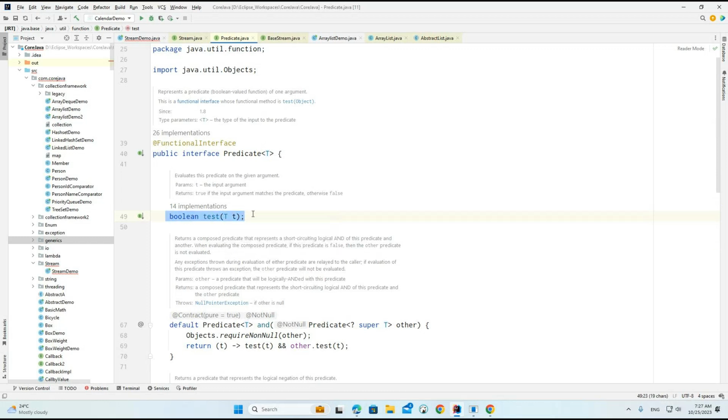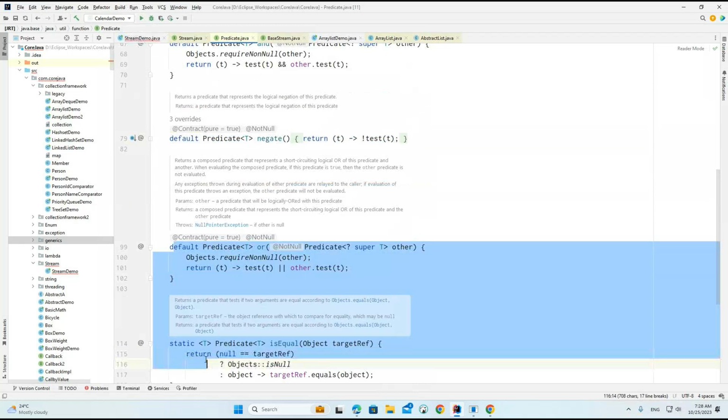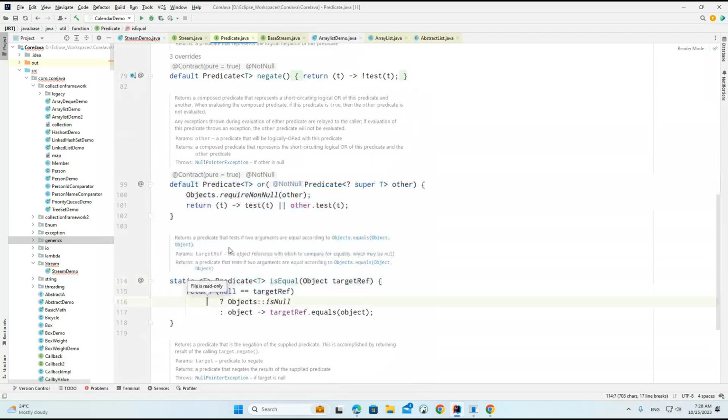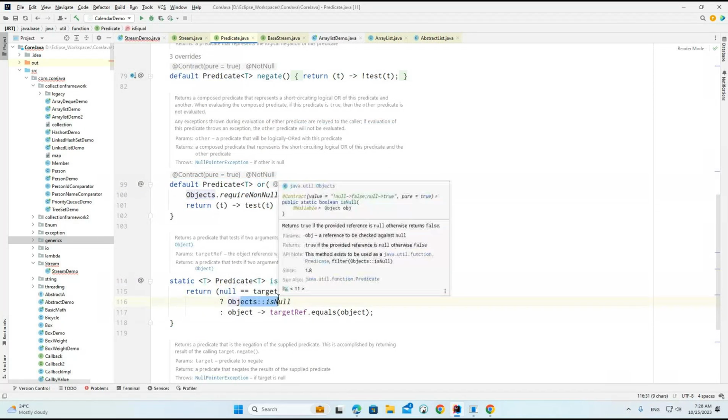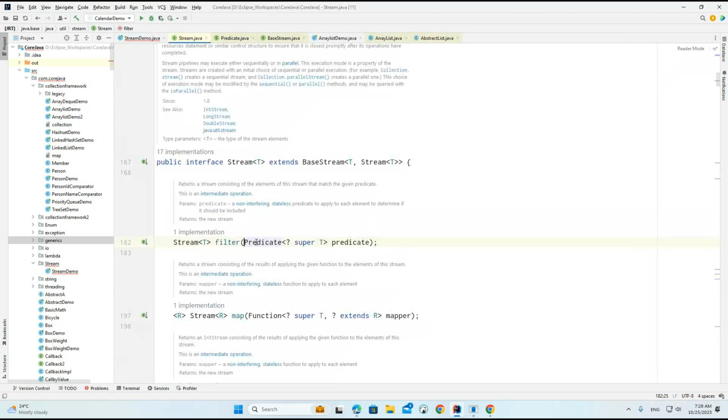This is the abstract method that is going to be used, and the second one is the default method. These are the default methods we have, and this is a static method. But we have only one abstract method whenever we work with a functional interface. It will return a boolean based on the condition we provide. If the condition returns true, it will do the filter. Based on that condition, it will filter the current collection.